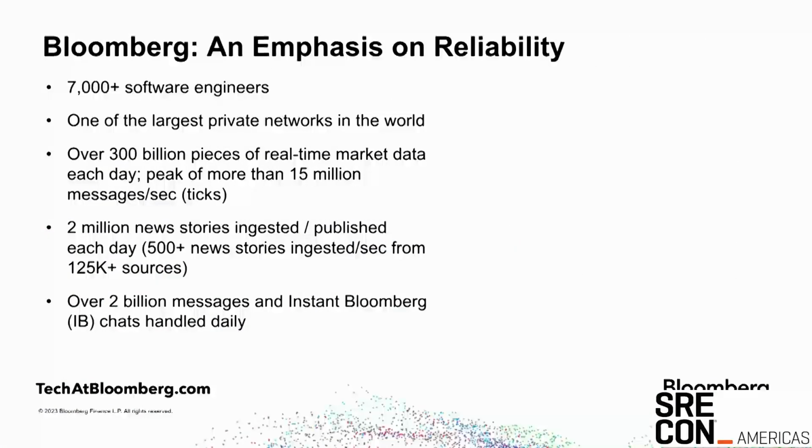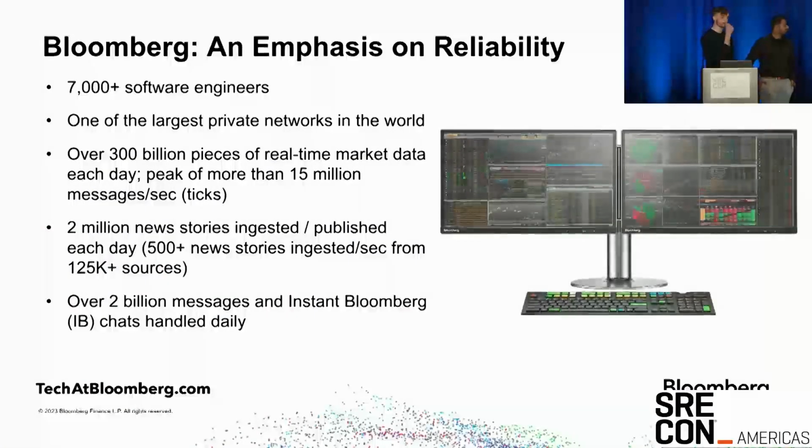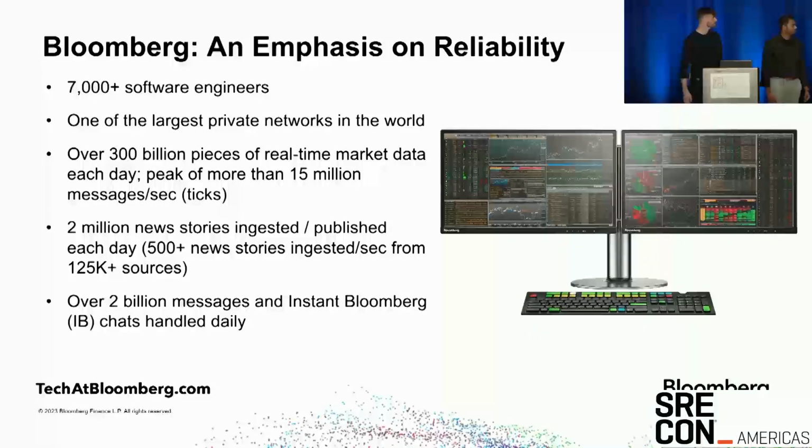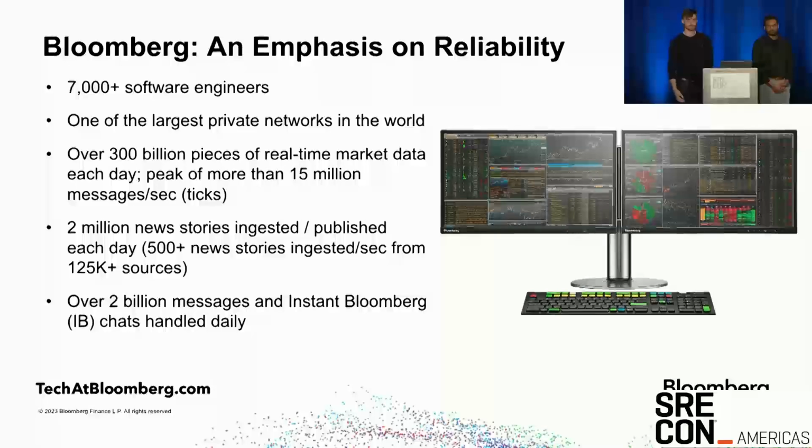As we both said, we work at Bloomberg, and at Bloomberg, we really care about reliability. We have over 7,000 software engineers. We maintain one of the largest private networks in the world, and as all these numbers indicate, we have a lot of data all the time. We're processing over 300 billion ticks, or real-time market data information per day, more than 15 million of those per second. If things go wrong, they go wrong in a big way.